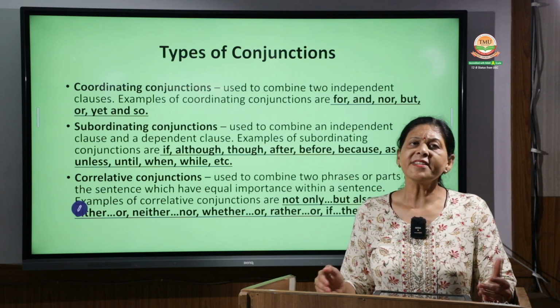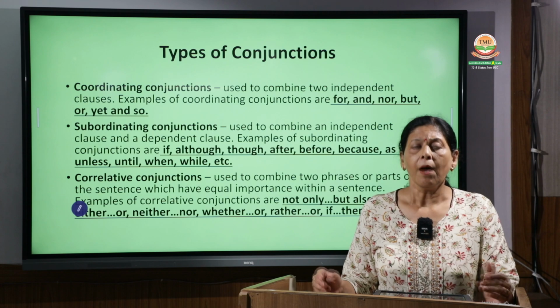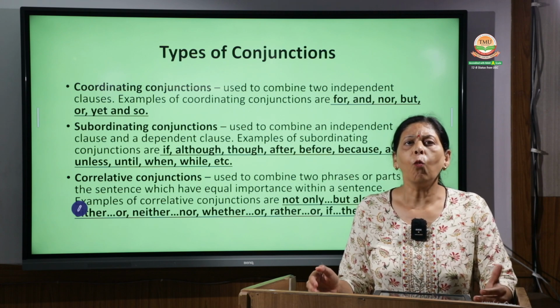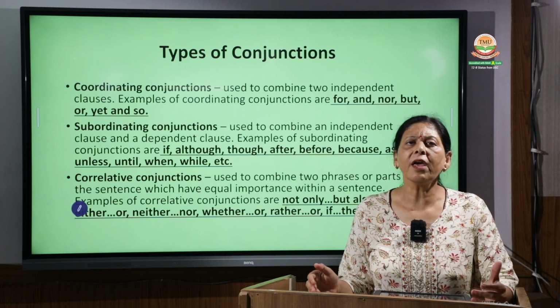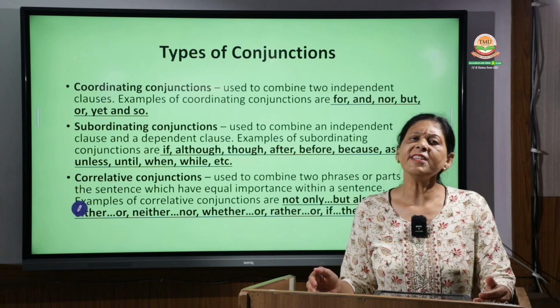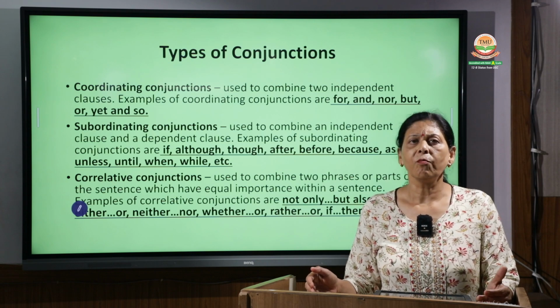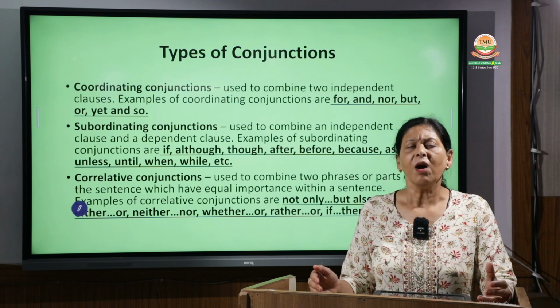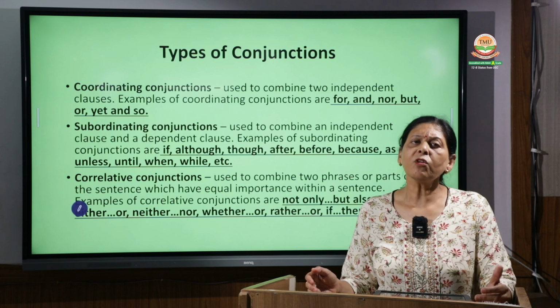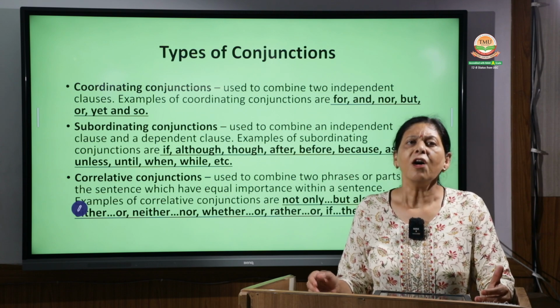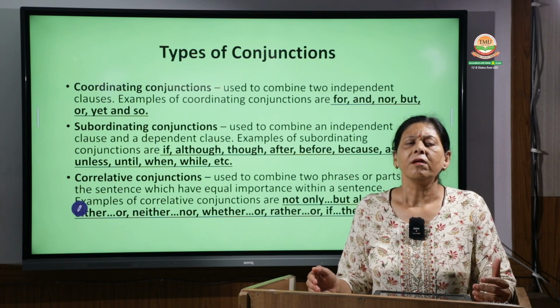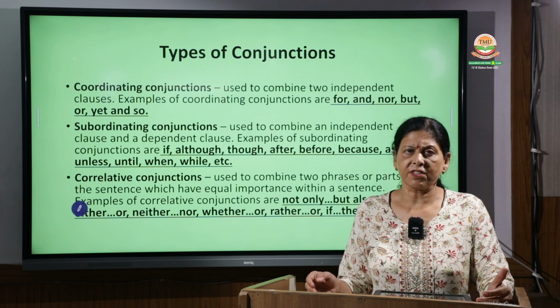Ram works hard means this sentence has a subject, Ram, plus it has work. Work is the verb. So this sentence in itself is complete with a subject and a verb, making complete sense. Now the second sentence is Ram gets good incentives.